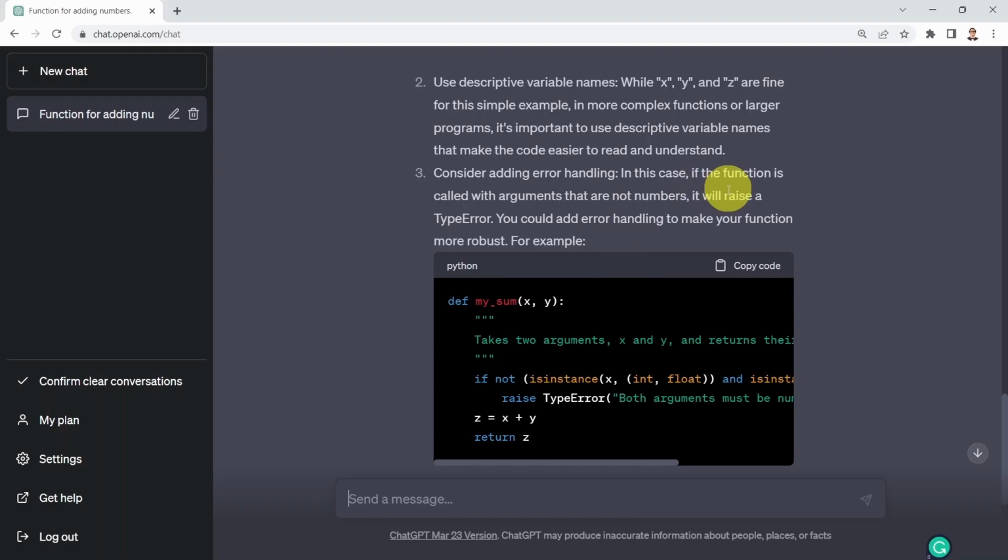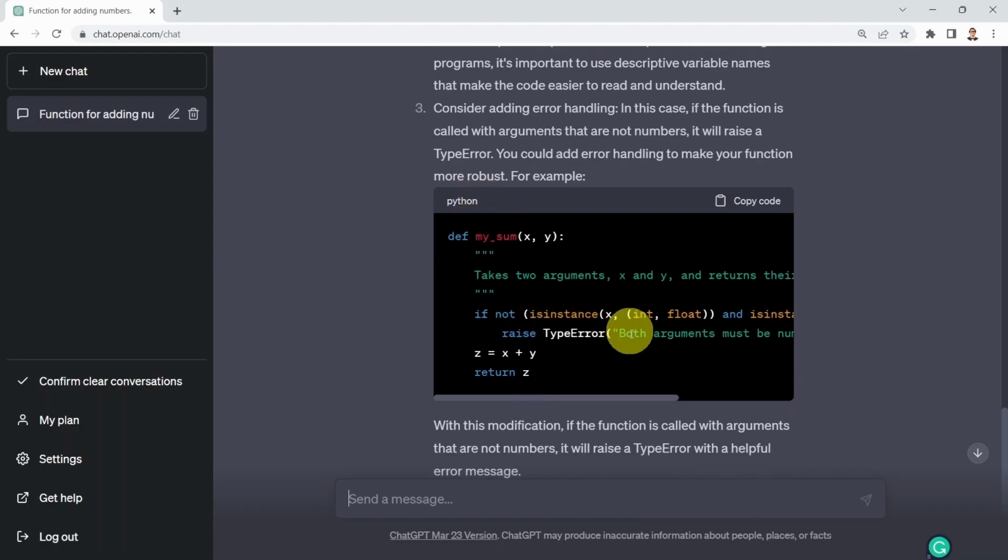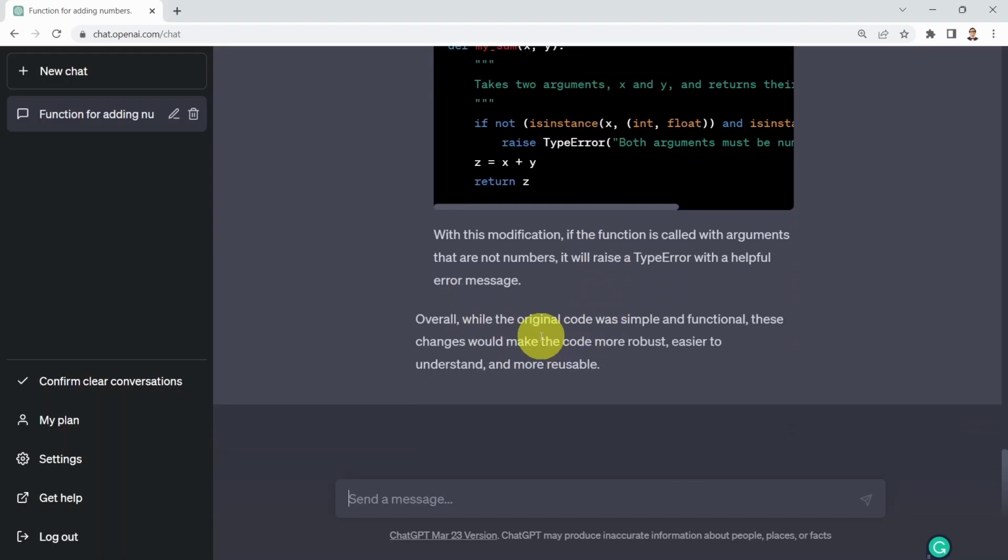For example, in this case, if the function is called with arguments that are not numbers, it will raise a type error. You will see the code here has been updated to consider the error handling. Okay, so overall, the original code was simple and functional. These changes would make the code more robust, easier to understand, and more reusable.